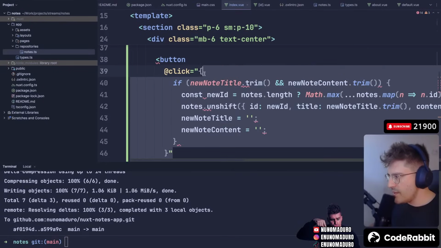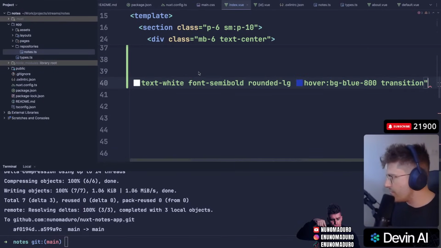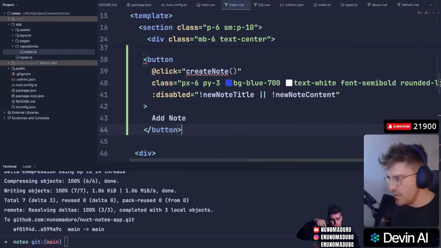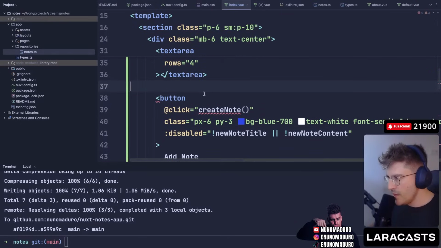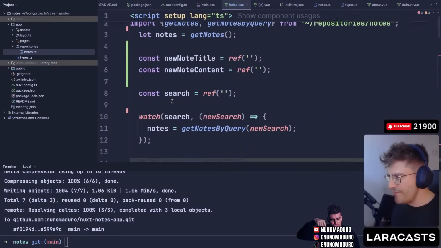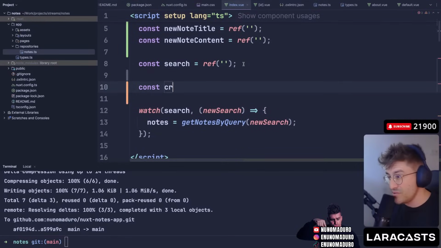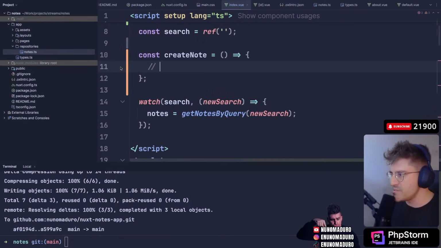On click, and here I'm going to just create the function, create node, and then I will just take over it, okay? Beautiful. Disable if there is no node or content, and this will be just add node, and that's it. And then it just closes, okay? Beautiful. The create node function does not exist yet, which I assume is just a function. Let's just type here create node, and for now, let's keep it super simple like this, okay? Let's see what we have on the browser.